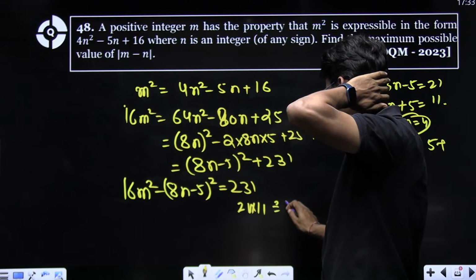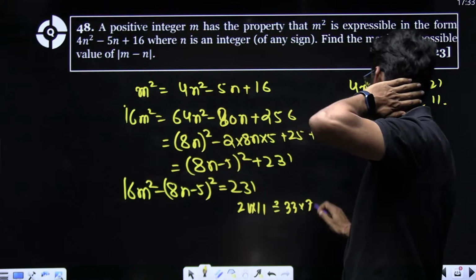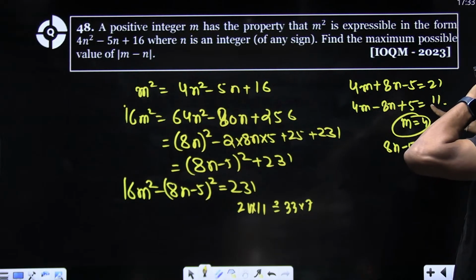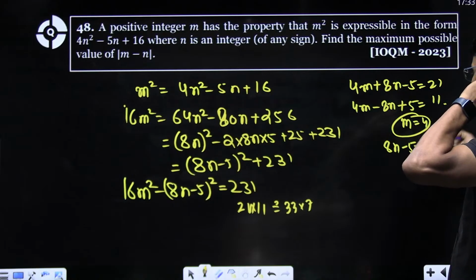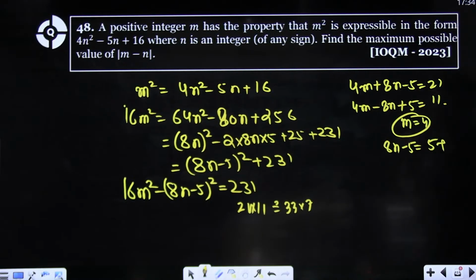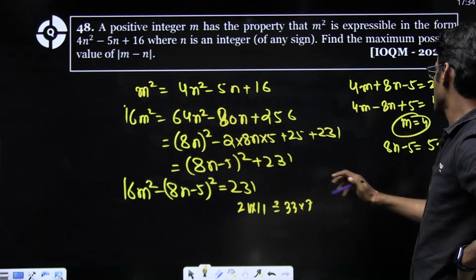So if I take it as 33 into 7, let's take 33 into 7. Their difference should be of the type 8n plus 2. This difference is 26, which is 8n plus 2. Yes.